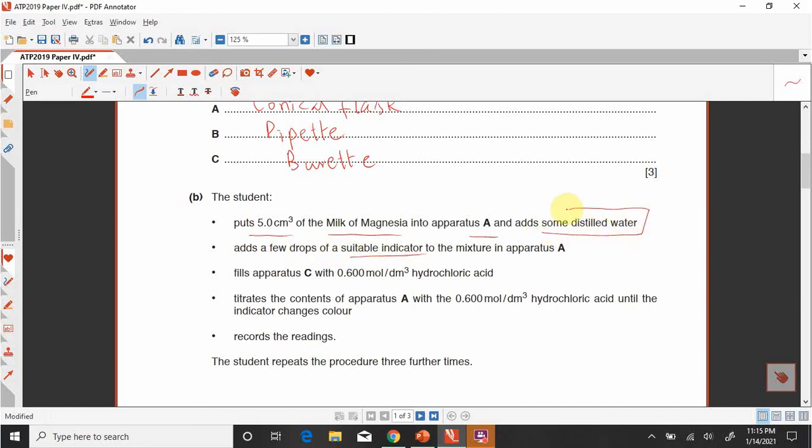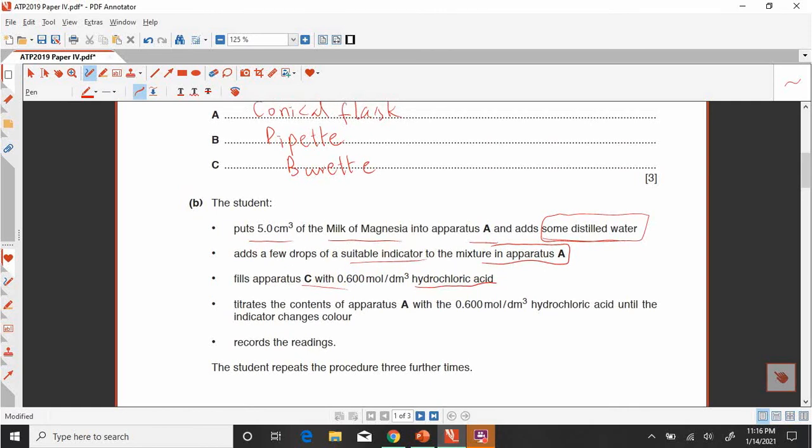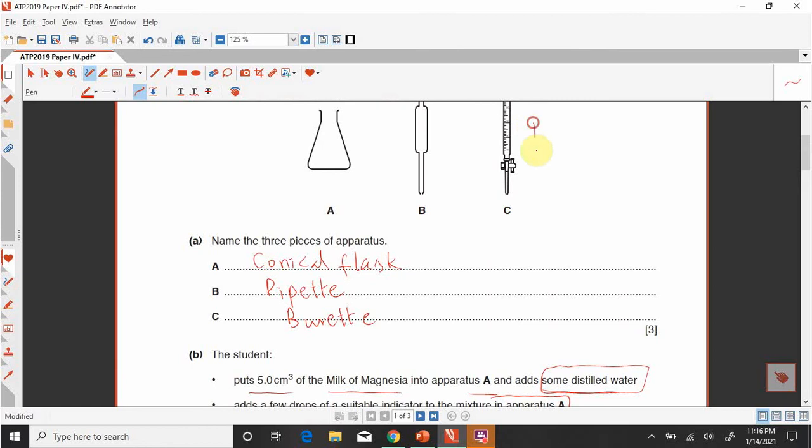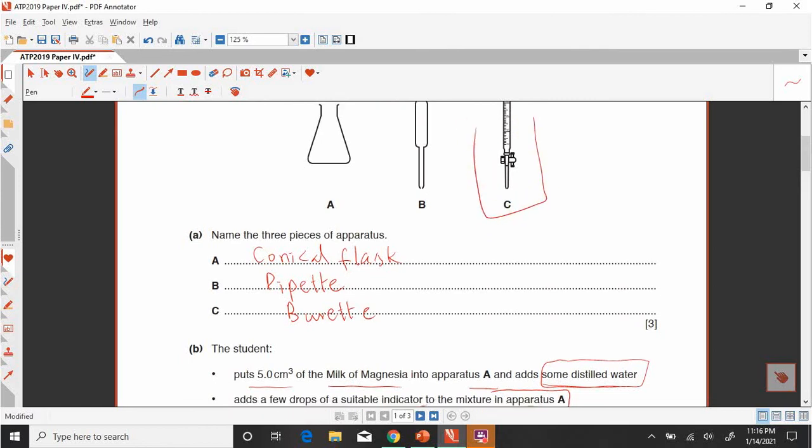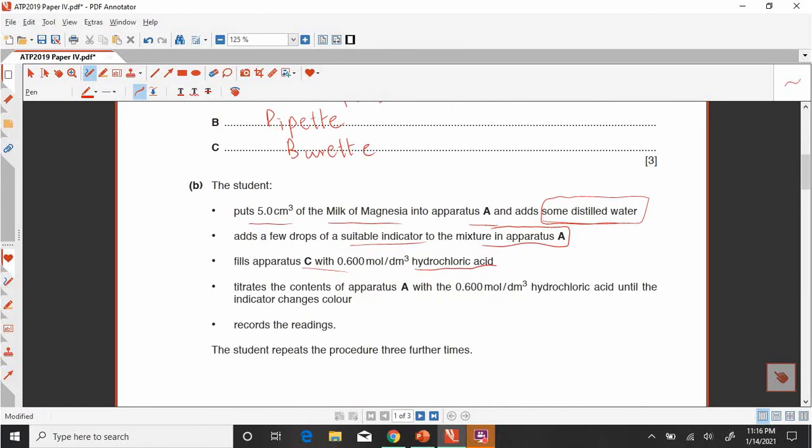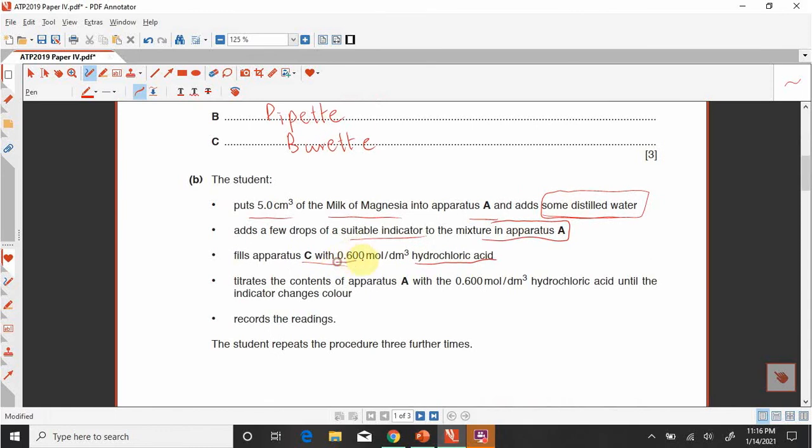Here the student is adding some distilled water in the conical flask and adds a few drops of suitable indicator to the mixture which is in apparatus A, means in the conical flask, and then is adding the hydrochloric acid in apparatus C, and apparatus C is the burette. So in the burette, hydrochloric acid is filled and the concentration is 0.60.